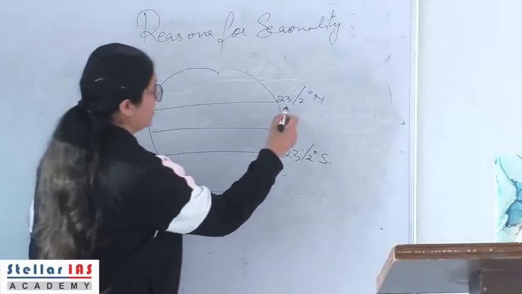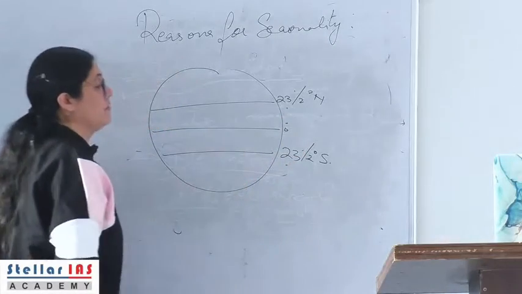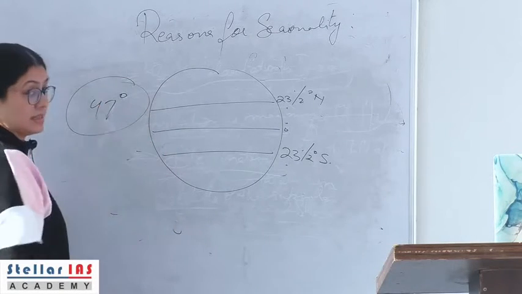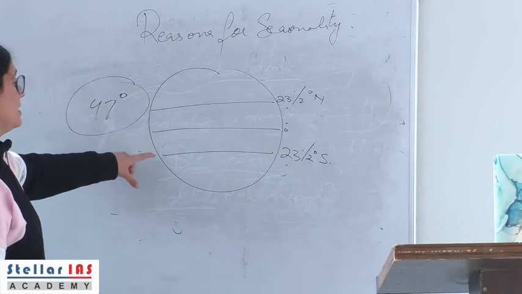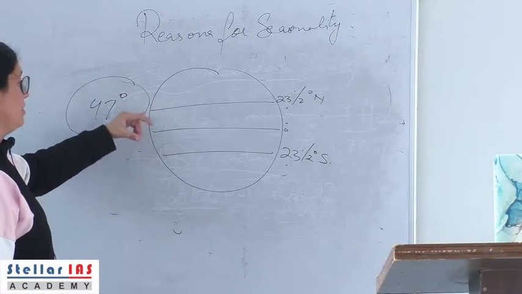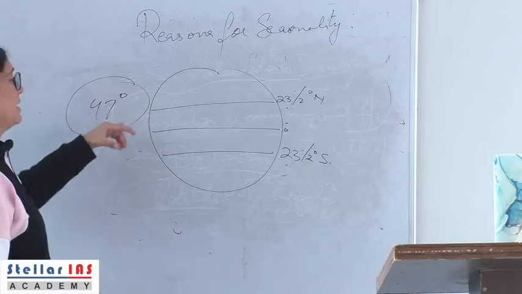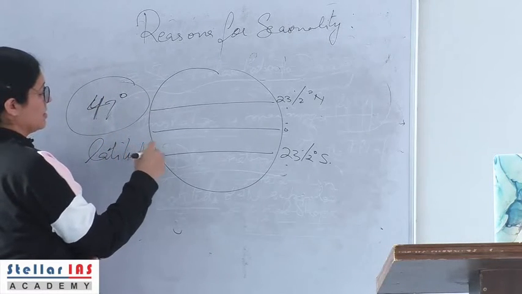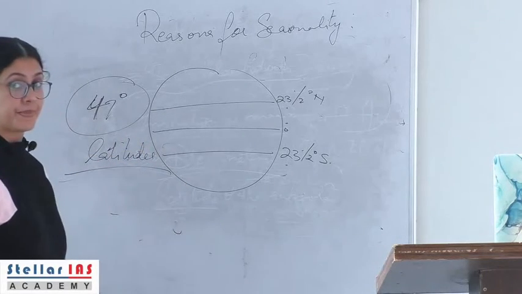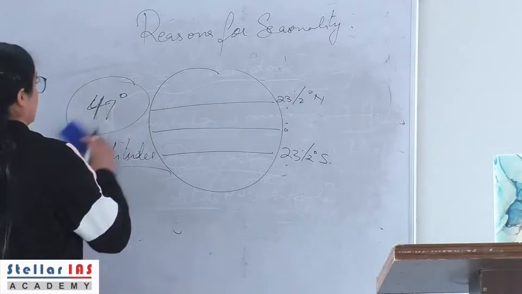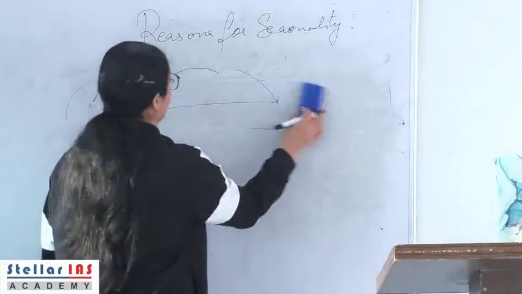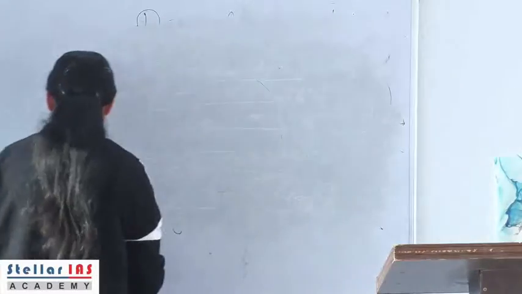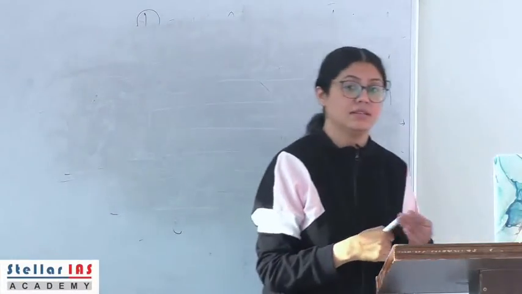So 23.5 degrees, if you combine, is 47 degrees. So annually the sun's declination, or the latitude, migrates 47 degrees of latitudes. So these are some of the important concepts related to seasonality that are often referred to in the examination. We will see in the next lecture.